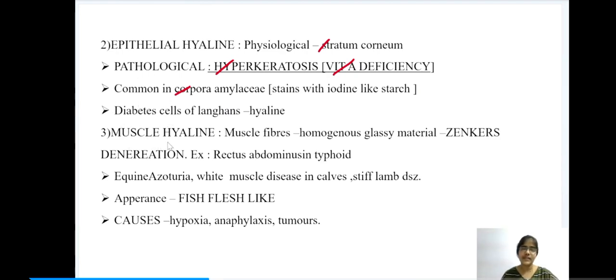Next we have muscle hyaline. In hyaline degeneration of muscles, the muscle fibers become homogeneous and glassy-like, and they undergo so-called Zenker's degeneration. Some of the muscles that undergo hyaline degeneration are rectus abdominis in typhoid disease, in equine azoturia, in calves white muscle disease, and stiff lamb disease in lambs. The affected muscles appear like fish flesh and they lose all their fibrillar staining. The causes are hypoxia, anaphylaxis and tumors.